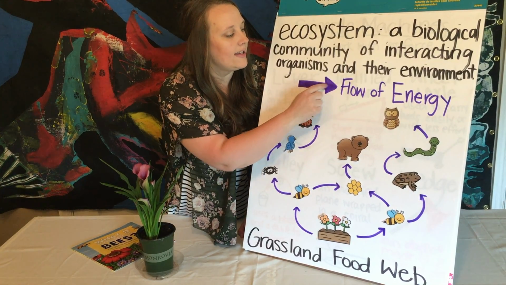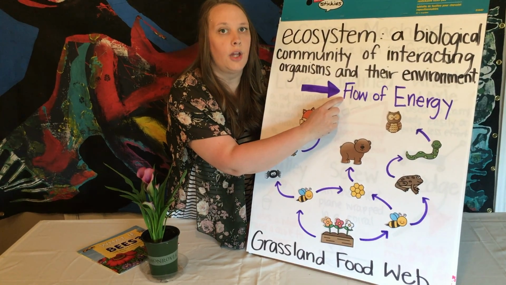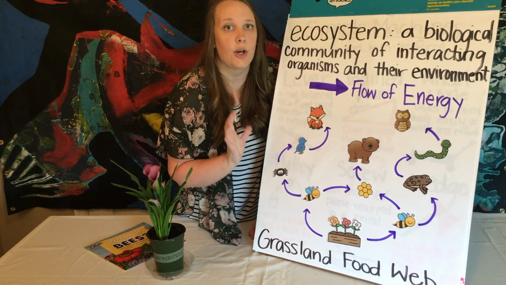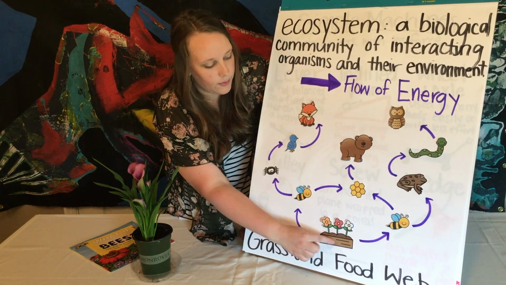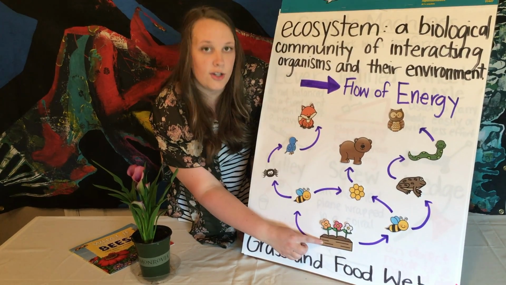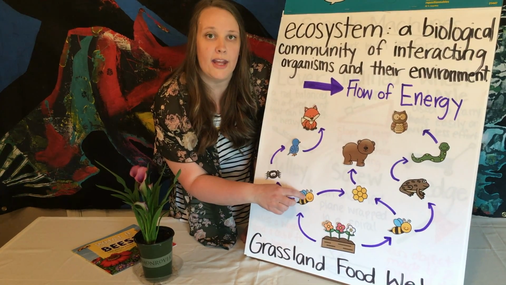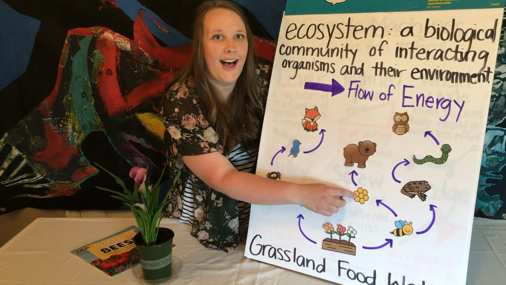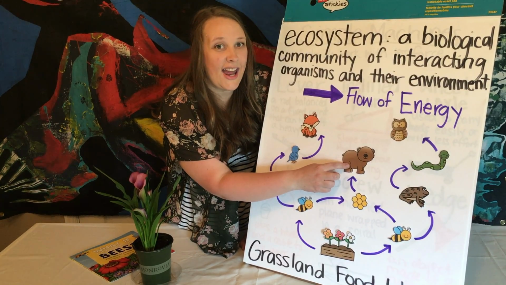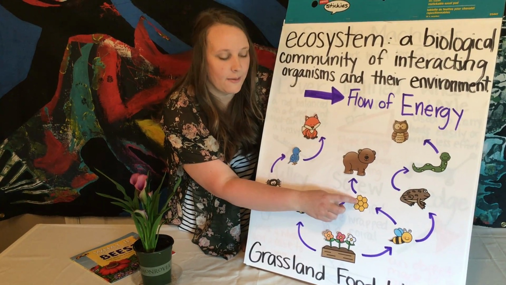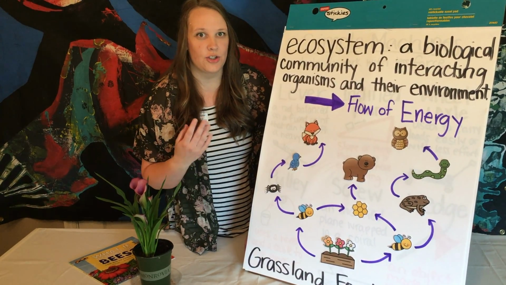So if you can see this arrow, we've got purple arrows all over this web. That's showing the flow of energy. So that's showing the way that the energy is moving. So we start here with our flowers. Okay, so we've got our flowers at the bottom here, and who likes the flowers? The bees. So this energy is being transferred to the bee. The bee is making honey, and who loves to eat honey? Bears. So bears are getting energy from the honey that comes from the bees, that comes from the flowers. So that's the way that the energy is transferred.